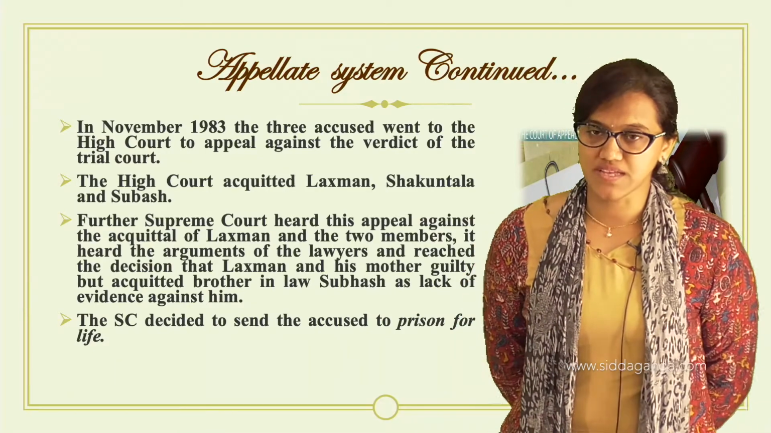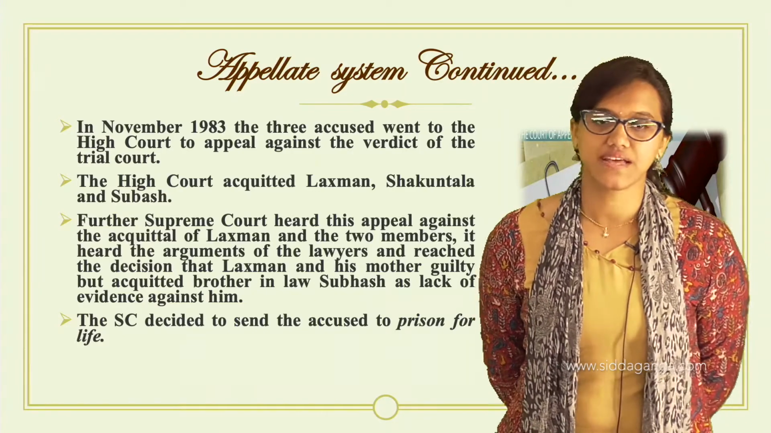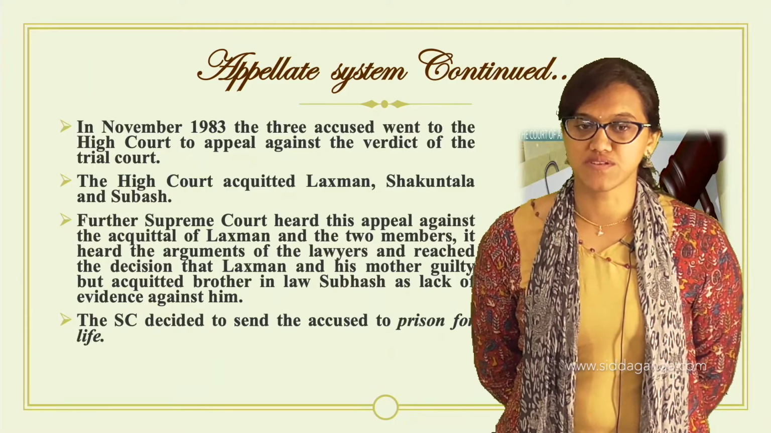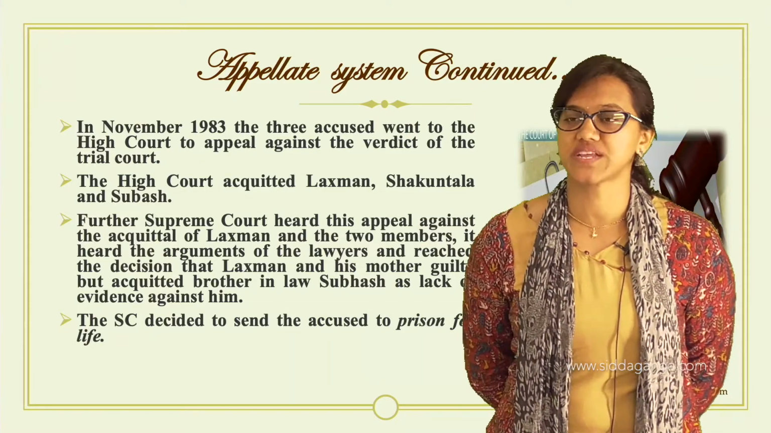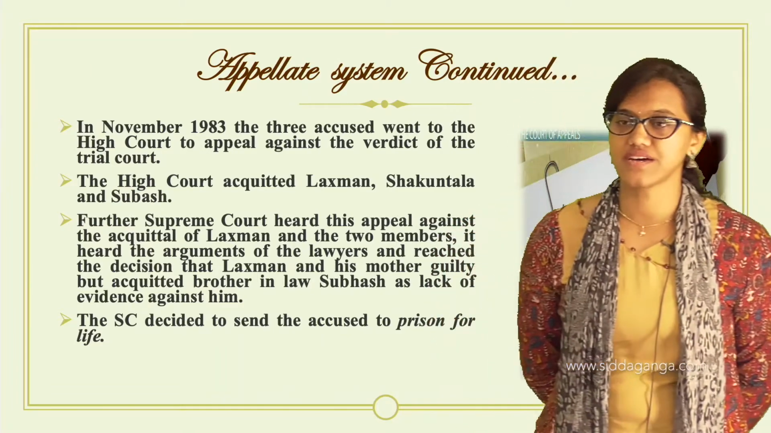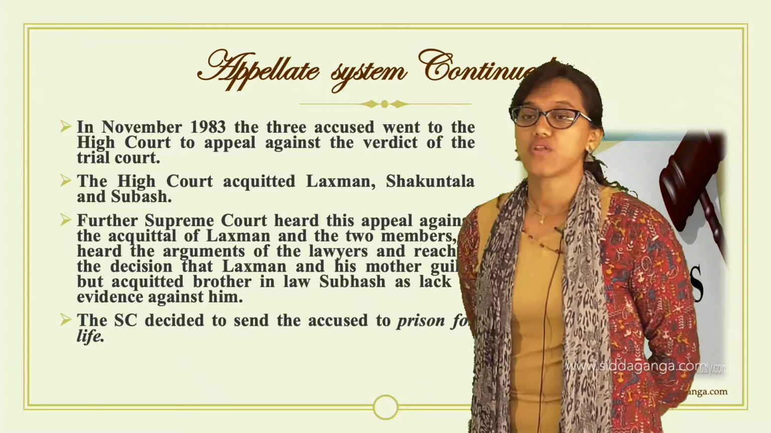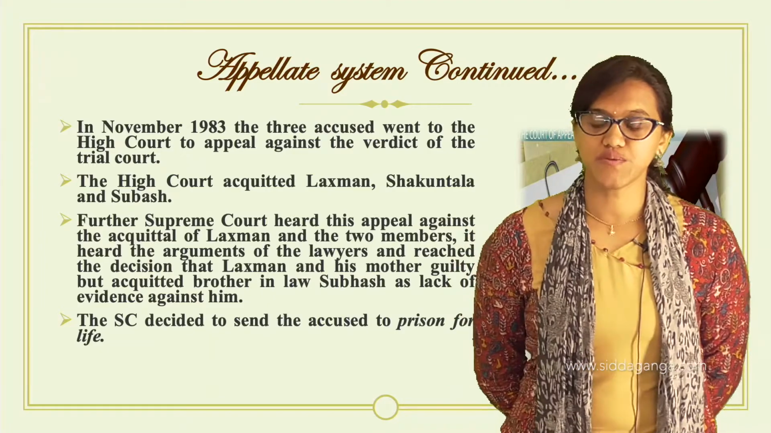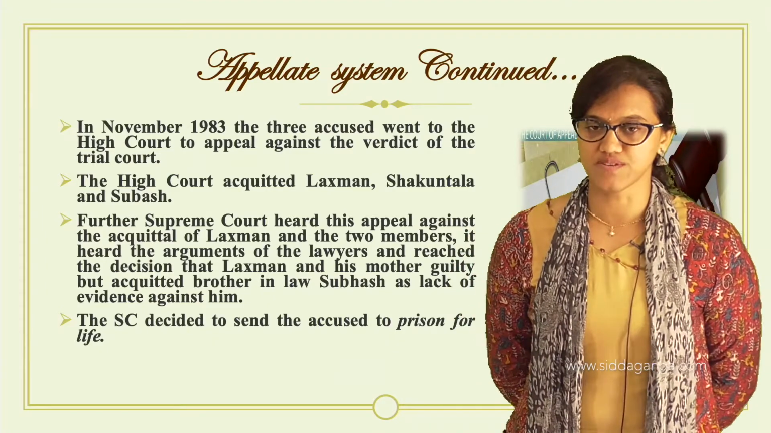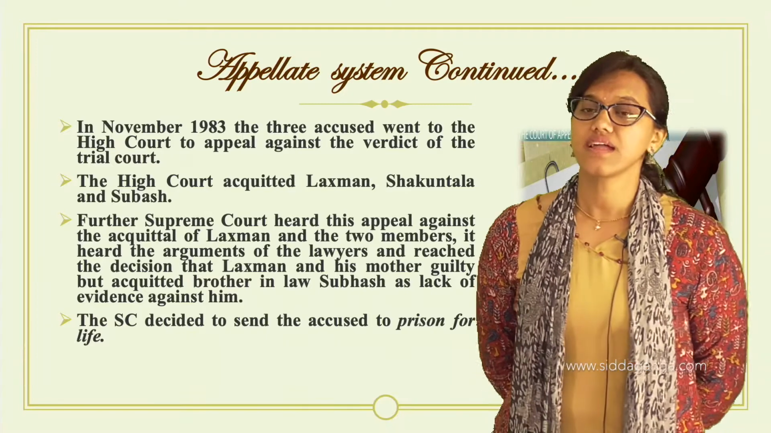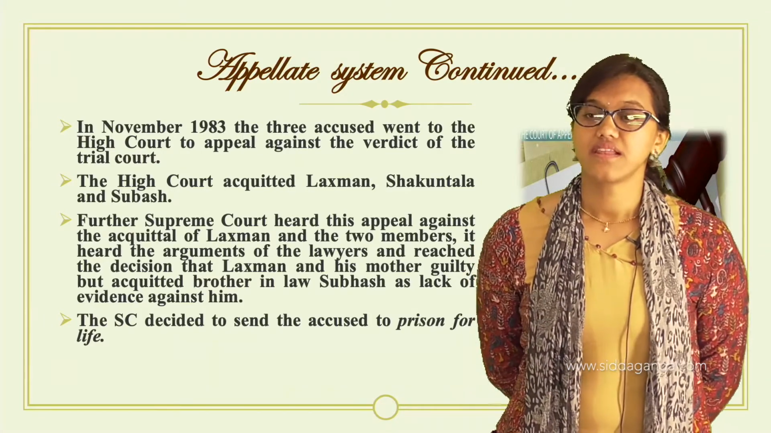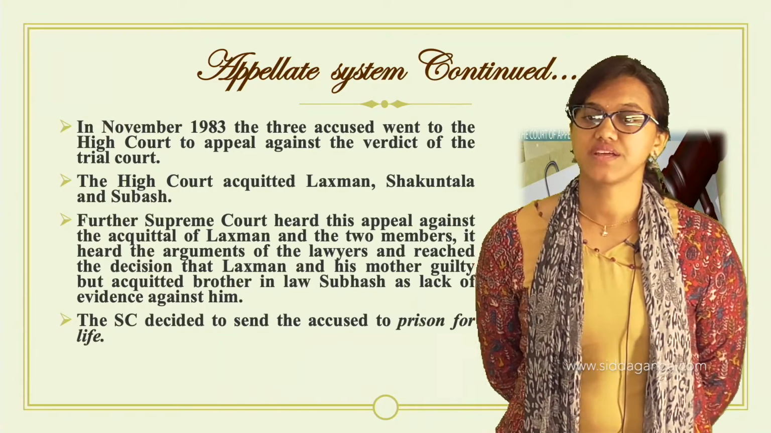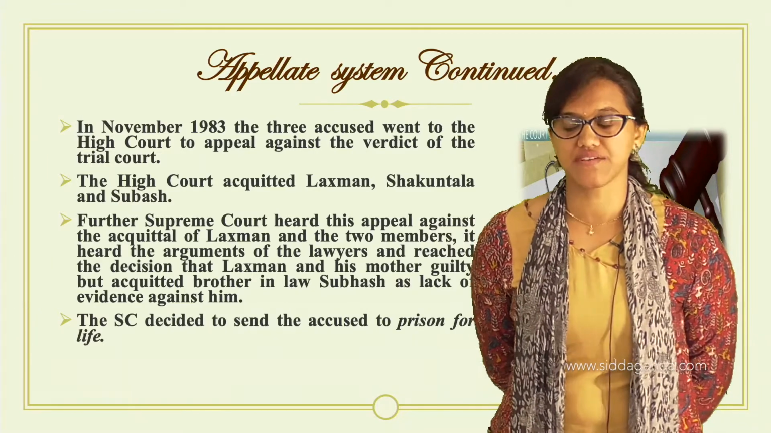Now the Supreme Court took up the case. They took the appeal case and they said that the acquittal of Lakshman and the two members was set aside. They heard the arguments. The lawyers, the advocates, will be handling this. So the Supreme Court judges did hear the arguments from both sides, and they gave the decision here. They said that Lakshman and his mother are found to be guilty, and they did acquit Subhash because there was no sufficient evidence against him.